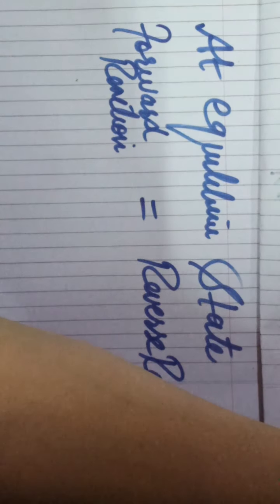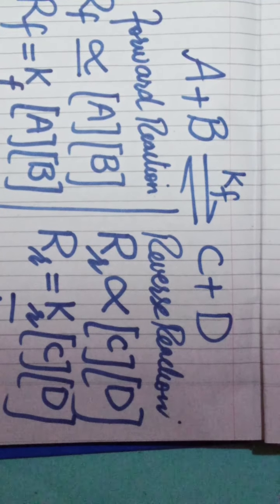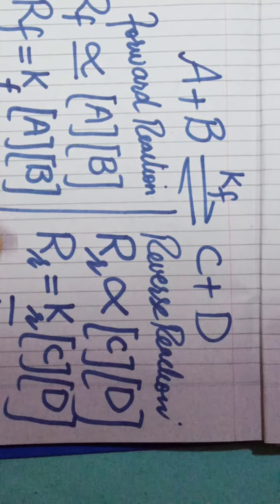Now write the forward reaction. The forward reaction rate is Kf[A][B] and the reverse one is Kr[C][D].